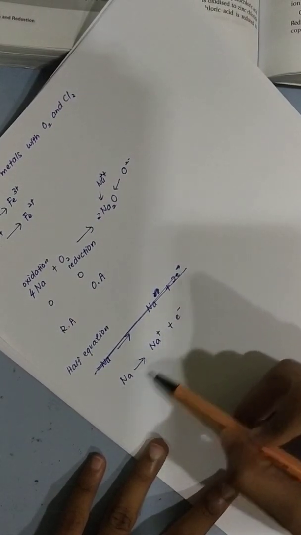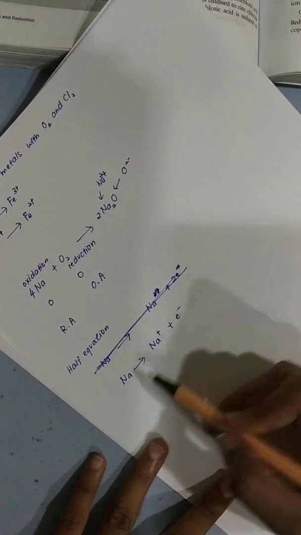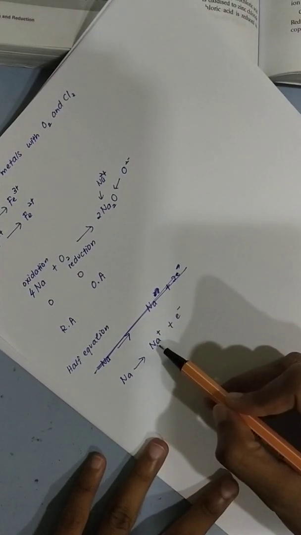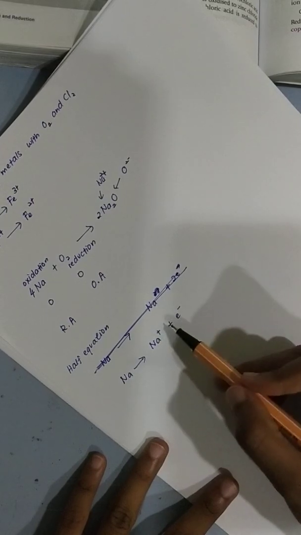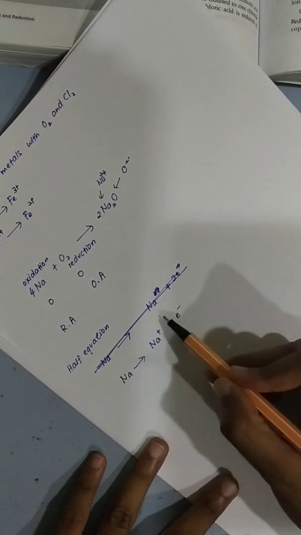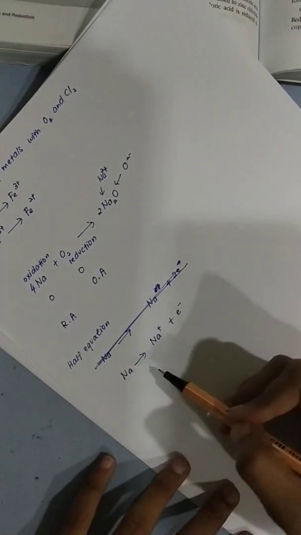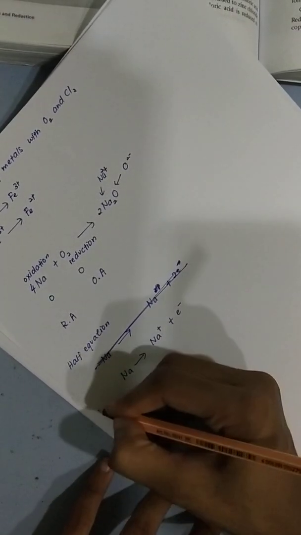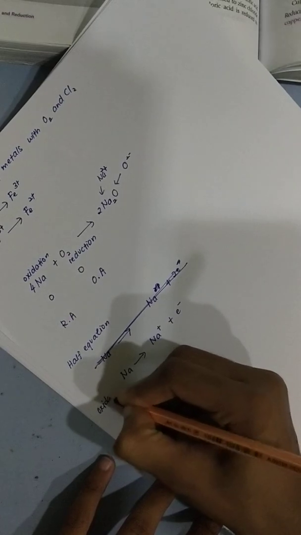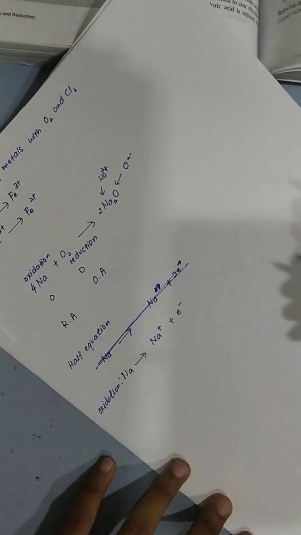Over here, the equation is already balanced. One sodium atom, one sodium atom. Here the charges cancel out because here is 0 charge, right? Here also now cancels out, 0. 0, 0 equal already. So this is the half equation for oxidation.